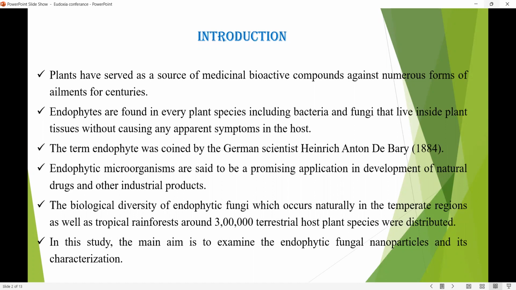Usually endophytes can be found in plant species, and they include bacteria and fungi. The term endophyte was coined by the German scientist Heinrich Anton de Bary in the year 1884. Endophytic microorganisms are said to have promising applications in the development of drugs as well as some industrial products. In this study, the main aim is to examine the endophytic fungal diversity as well as the nanoparticle characterization.